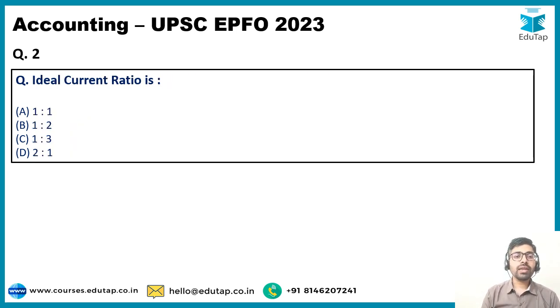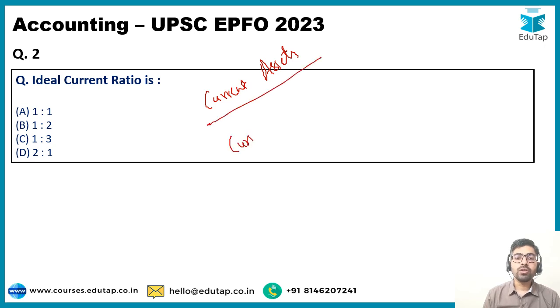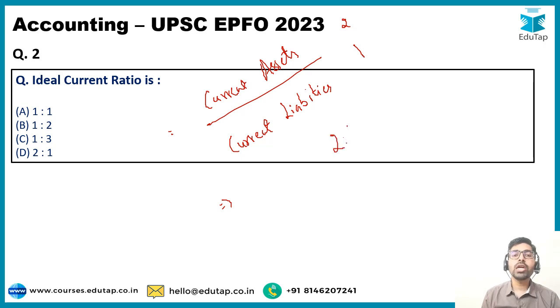चलिए, अब नेक्स्ट क्वेश्चन इज आइडियल करंट रेशियो इज. सो फ्रेंड्स, आपके साथ करंट रेशियो के बारे में डिस्कस किया था लास्ट सेशन में भी. तो करंट रेशियो का फॉर्मूला आपको बताया था कि यह फॉर्मूला इज करंट एसेट्स डिवाइडेड बाय योर करंट लायबिलिटीज. ओके, so I told you कि your current assets should be sufficient to meet up your current liabilities. Now ideally it is said कि ideally our current assets should be twice the current liabilities. So ideally the ratio has to be 2:1. So this is something that you guys have to remember.